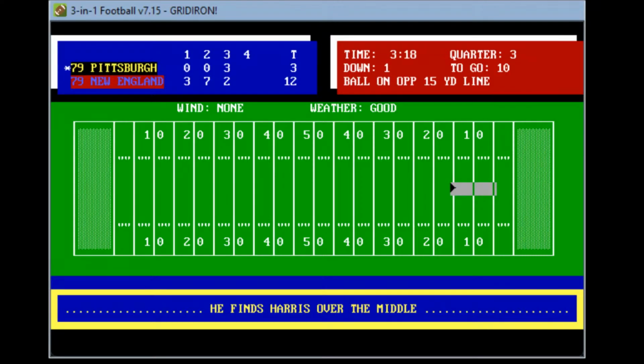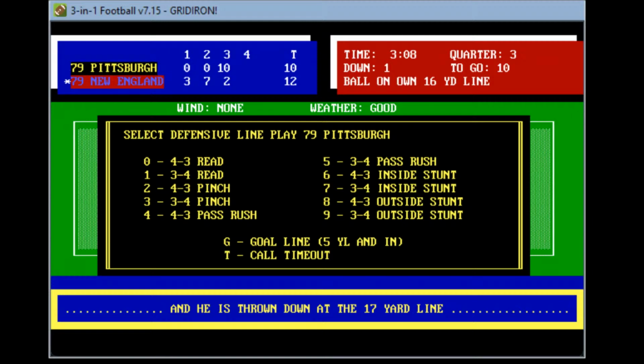Drops right back and look. Finds Harris over the middle. And he has Harris at the 7-yard line and touchdown, Pittsburgh. So Franco Harris, and he gets it through the uprights, and Pittsburgh now trails 12-10 with 3:13 to play here in the third period. Regular kick here for the Steelers. Lining up, kick gets on the way, taken by Clark at the 2, at the 12, at the 17-yard line. So now with 3:08 to play in the third, Pittsburgh trails 12-10.